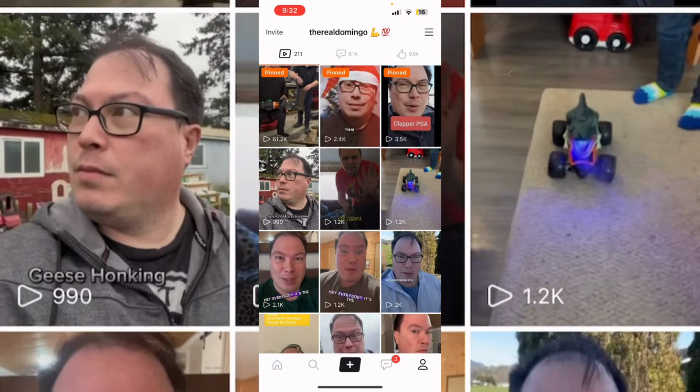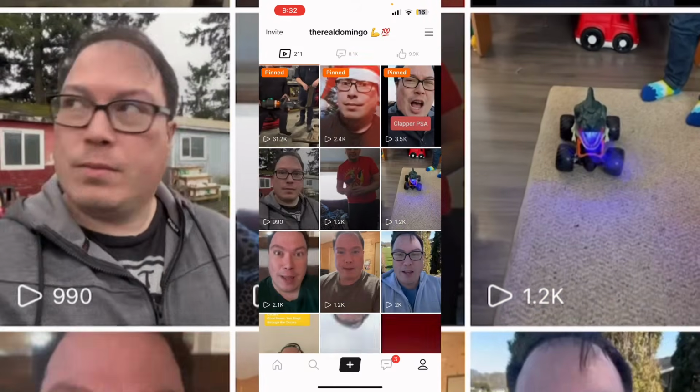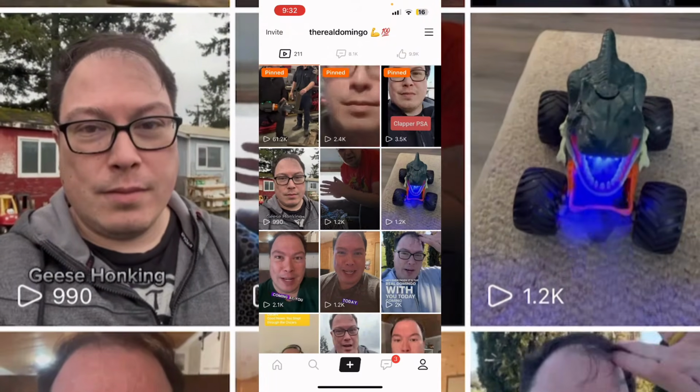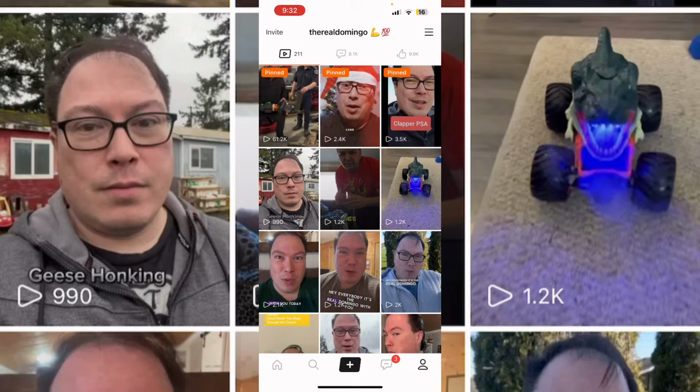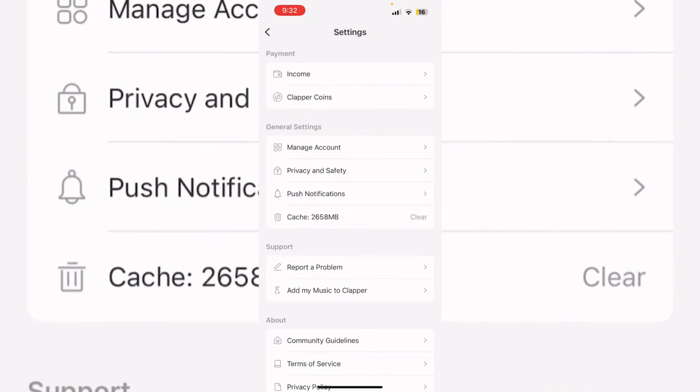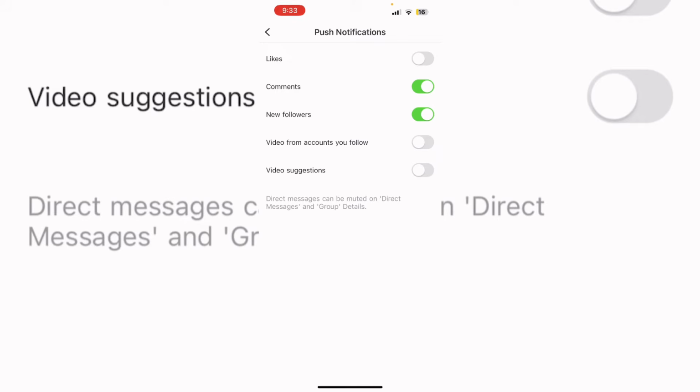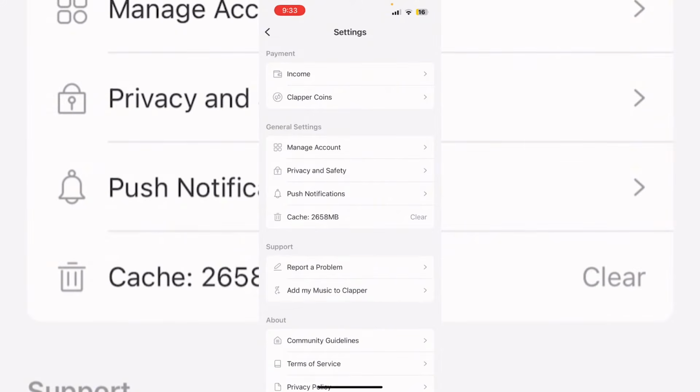So that is all the pages that you see. I have a lot of videos there, so there's a lot to go through. But generally, that is how it works. Clapper is very similar, where you can also go into your settings where you can clear out your cache, so that way your cache doesn't take up a lot of memory. So you can just go down and press on the notifications button, where you can just disable notifications from comments, new followers, if you don't want too many notifications. And then there's the option to clear out your user cache to free up space so that your app doesn't take up too much space on your phone.